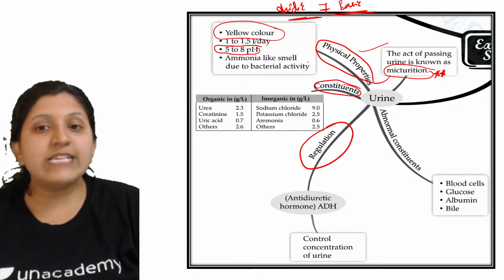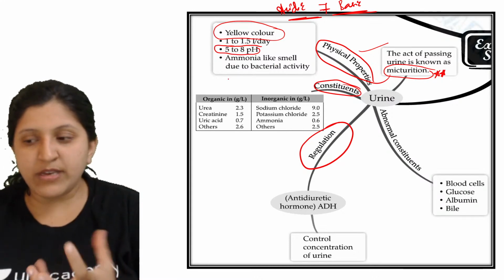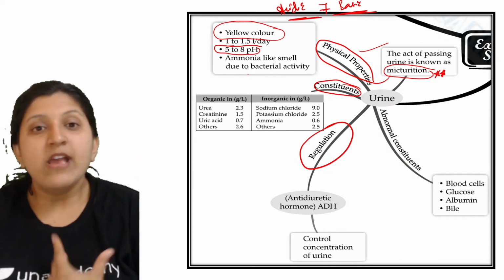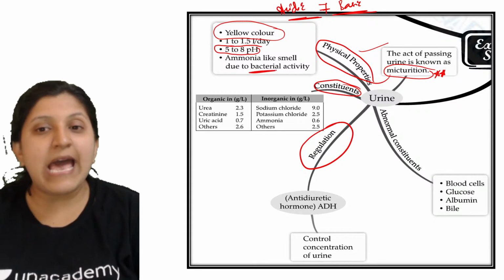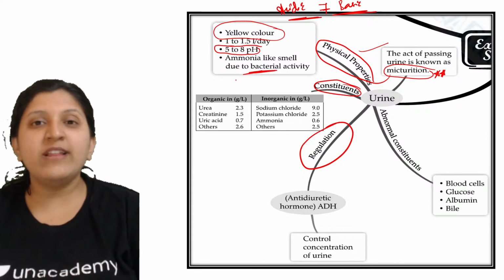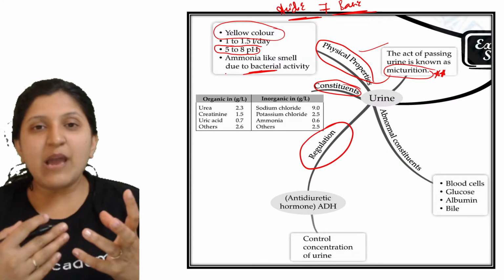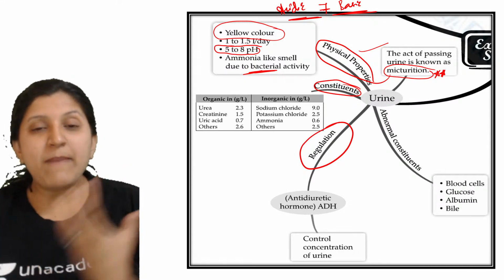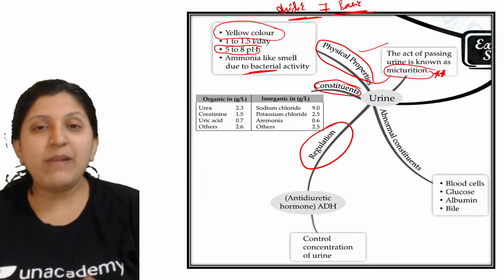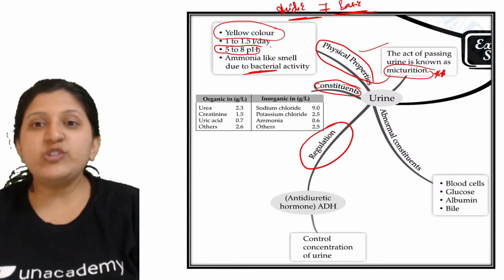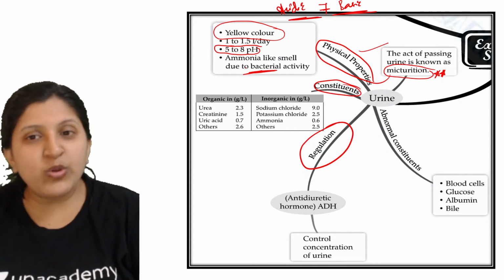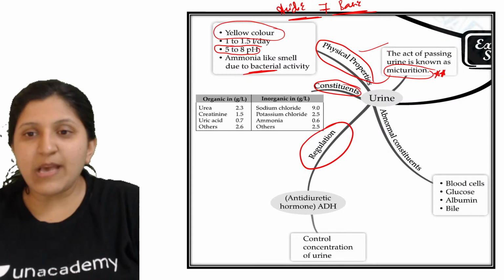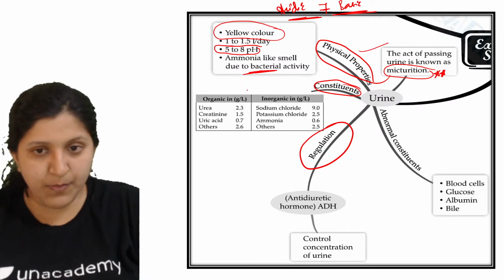Now, whenever you observe a pungent smell or some ammonia-like smell in the urine, that means the person is having a bacterial infection in their urinary tract. Bacteria might be growing in the kidney, the ureter, the urinary bladder or just the urethra. So whenever you find an ammonia-like smell, you can get it checked. This is about the physical properties.